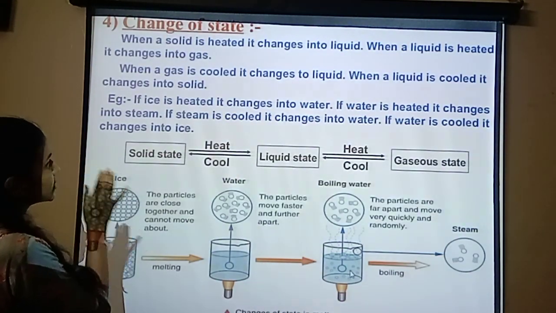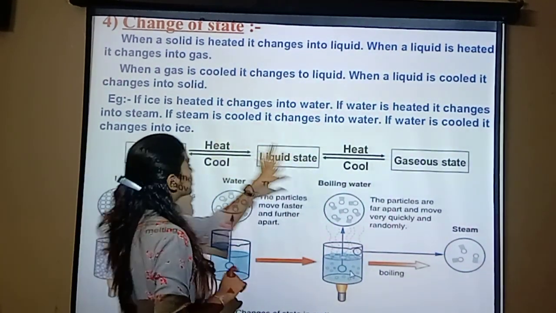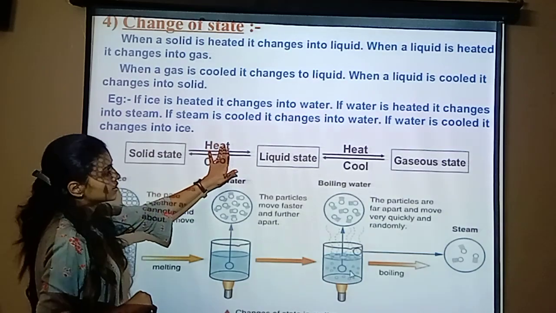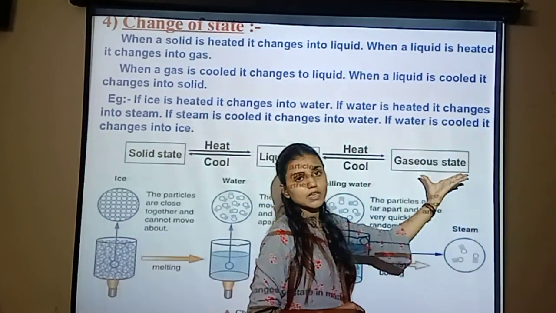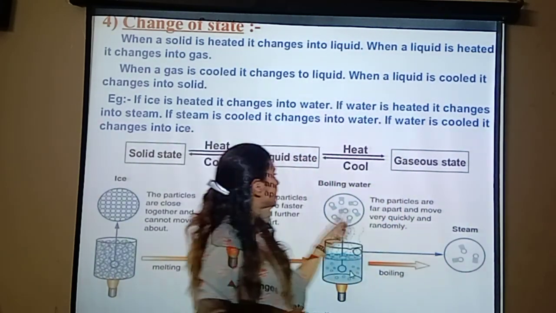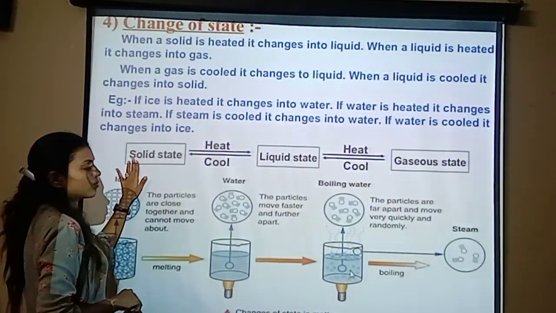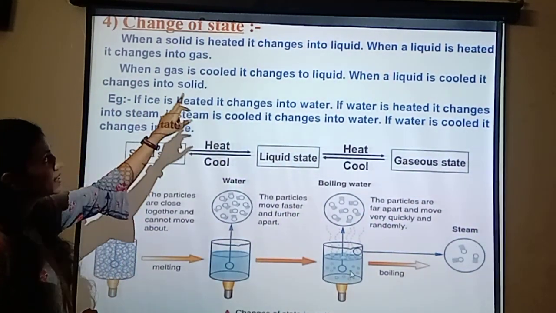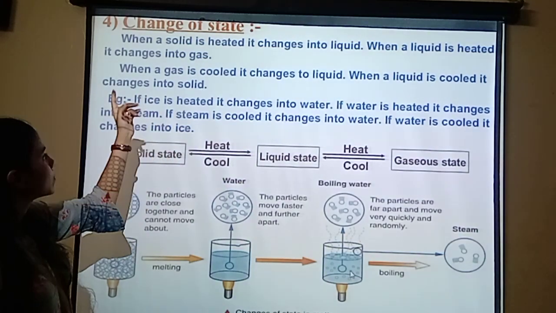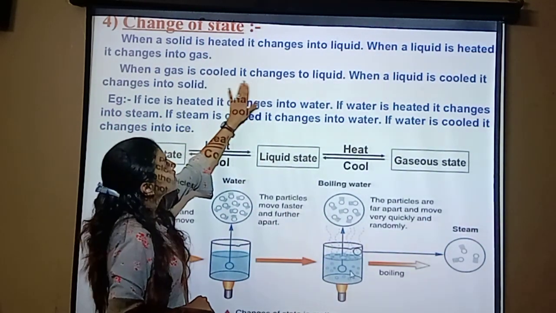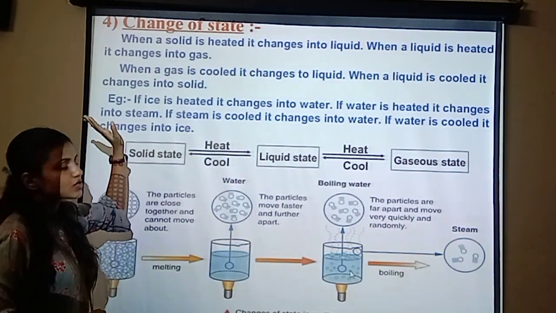The change of state of matter is an important topic: solid state, liquid state, gaseous state. When the solid is heated, it becomes water, the liquid state. When it is heated, it becomes steam. When it is cooled, it is in the form of water, and when cooled again, it is in the form of ice. So when a solid is heated, it changes into liquid. When liquid is heated, it changes into gas. When a gas is cooled, it changes to liquid. When a liquid is cooled, it changes into solid.